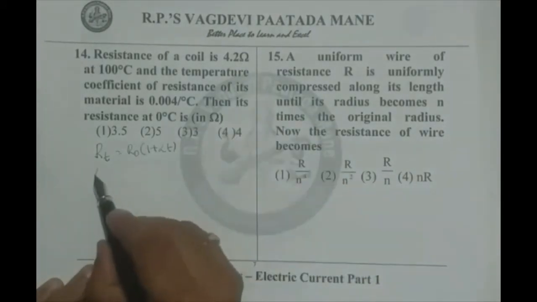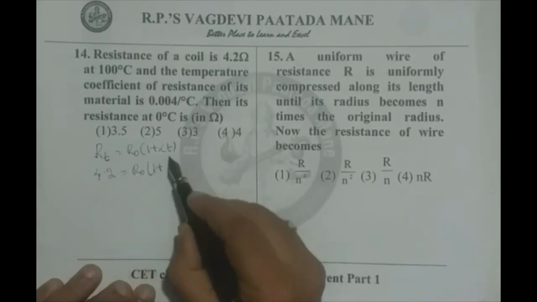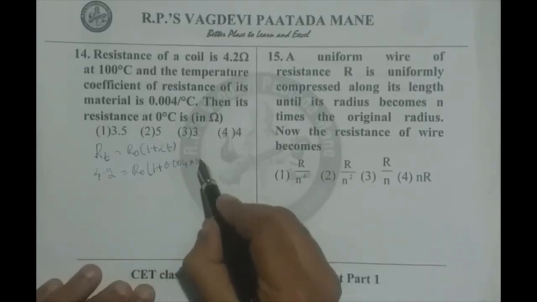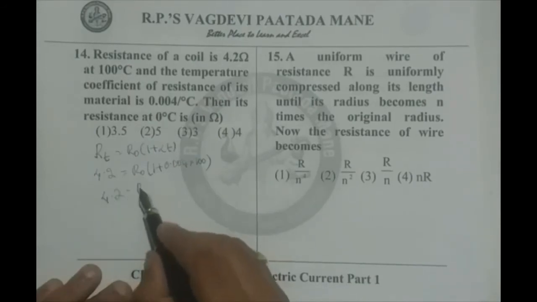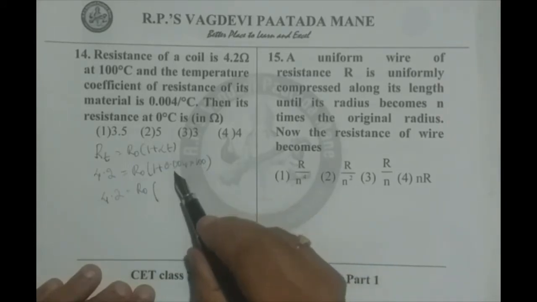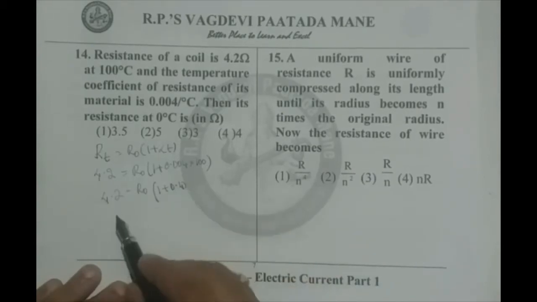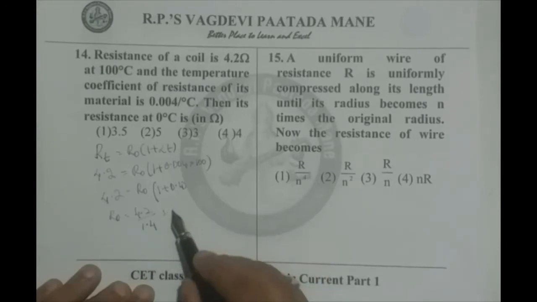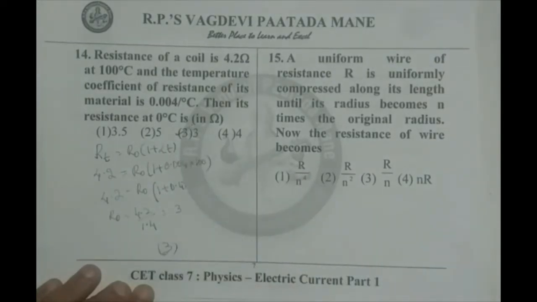RT is 4.2 ohms. R naught to be calculated, 1 plus alpha is 0.004 into temperature rise is 100. So if we simplify it, 4.2 equals R naught on this side. Observe here, if we multiply it, we will get 1 plus 0.4. That means R naught will be 4.2 by 1.4, which amounts to be 3. Therefore, option 3 is correct.